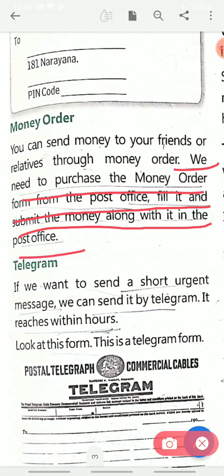If you ask your grandparents and your parents, they will tell you how they used the money order. They used to go to the post office, purchase it, fill in the address, give the money, and then it was sent to the person to whom it was addressed. So this is money order.